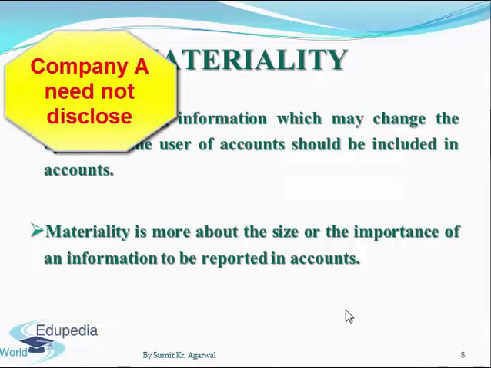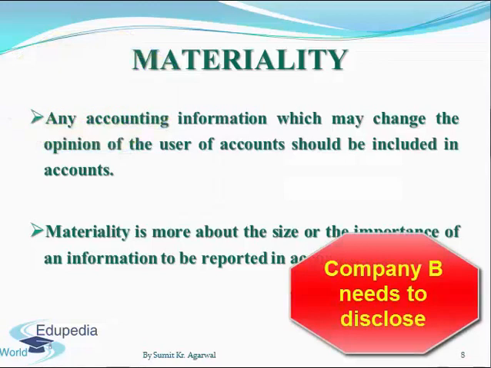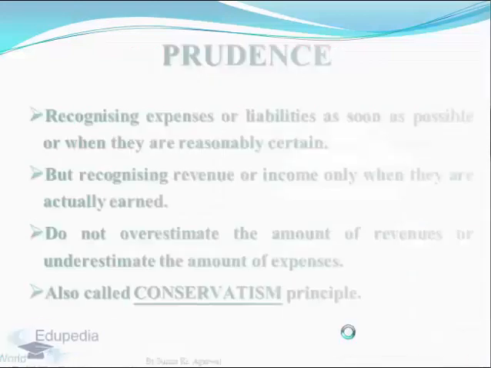Therefore, for company A, it need not be important or very material to disclose this information in its accounts, whereas for company B, it is very much essential to report in their accounts that the sales will be affected because of this particular store becoming non-operational for a substantial period of time.